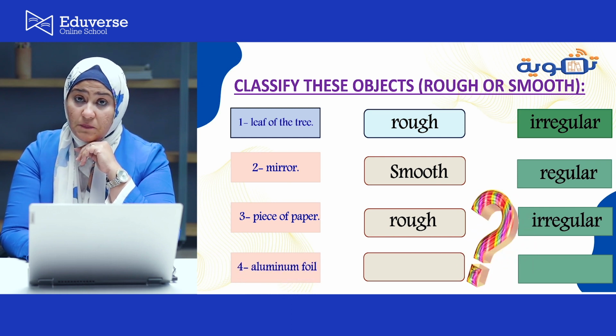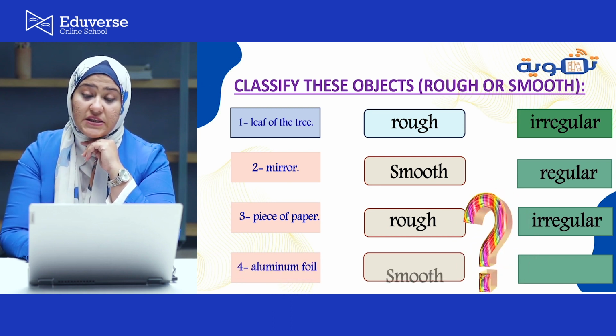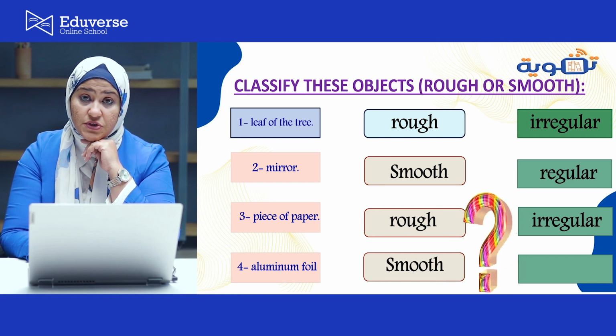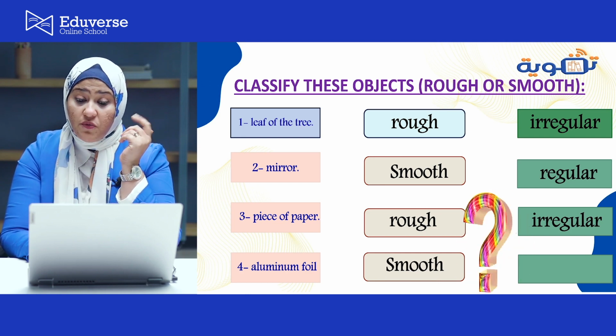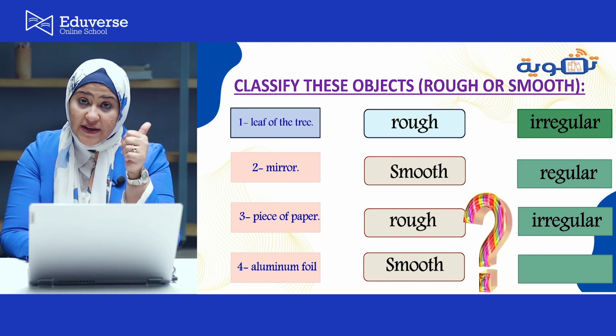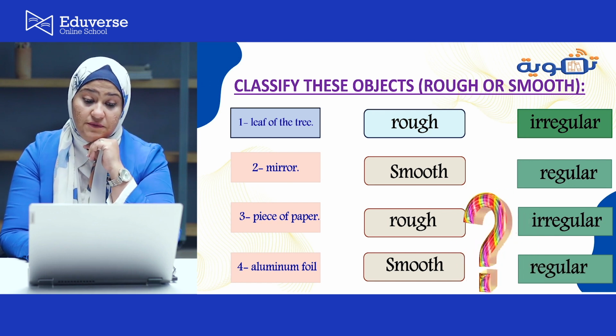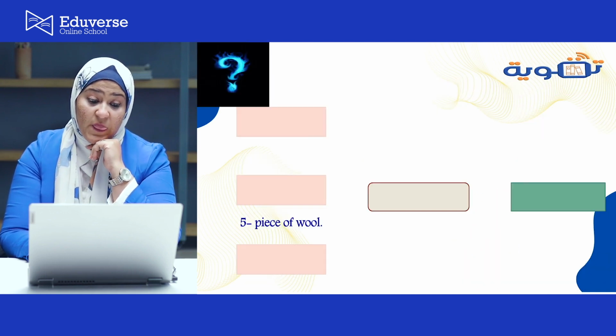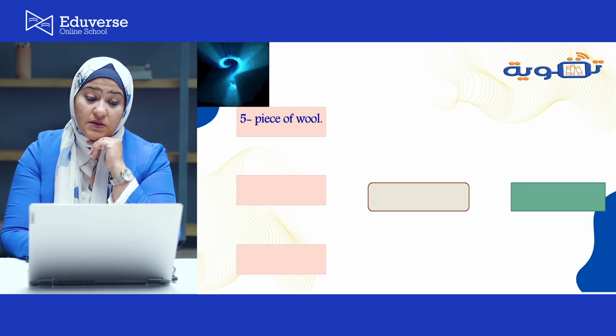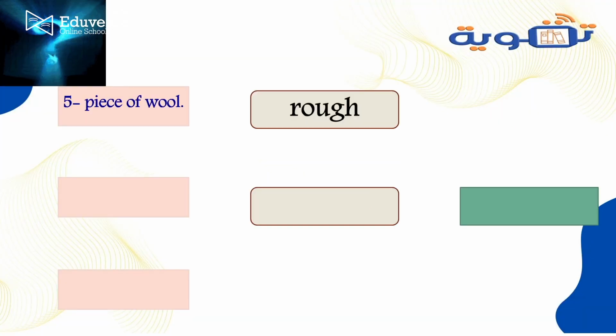Aluminium foil, super, it's a smooth surface. And what about the type of reflection? Great, it's regular reflection. Another example, a piece of wool, yes, great, it's a rough surface. What about the type of reflection?